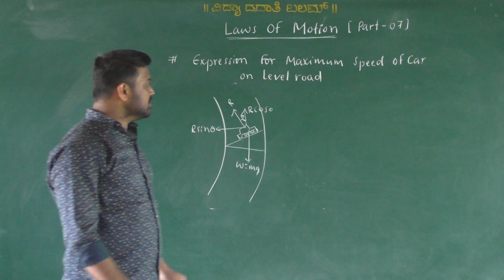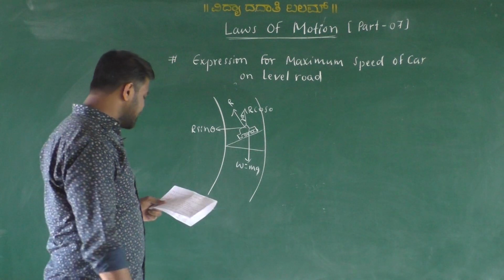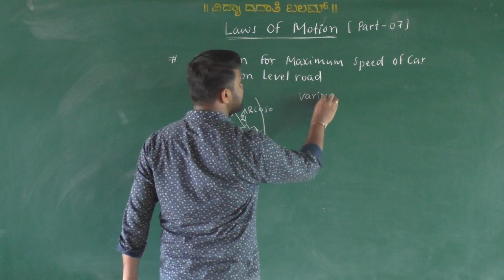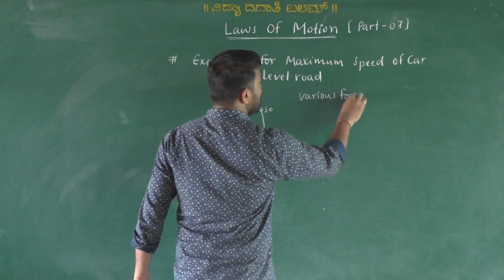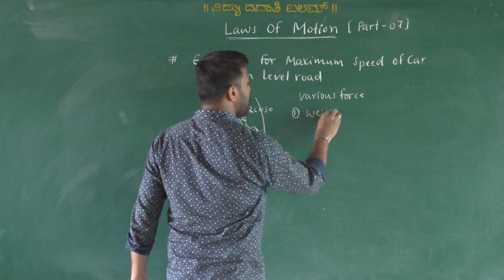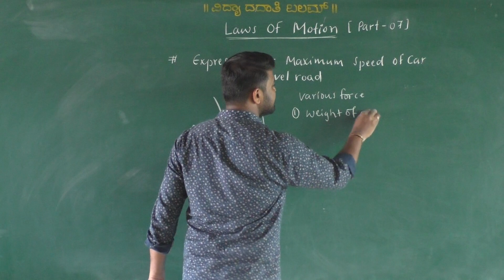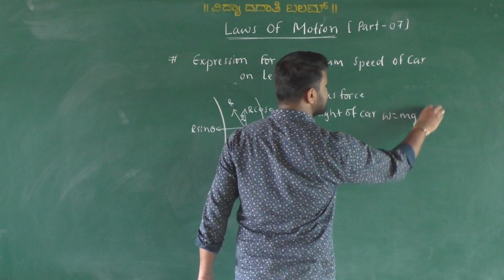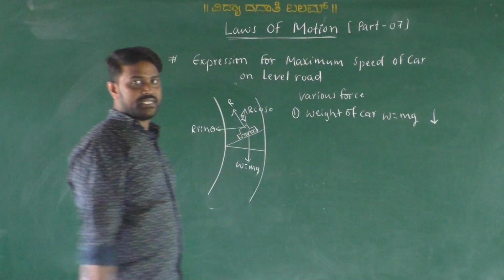Here also the various forces are acting. What are they? The weight of the car, W equals mg, which is acting vertically downward.